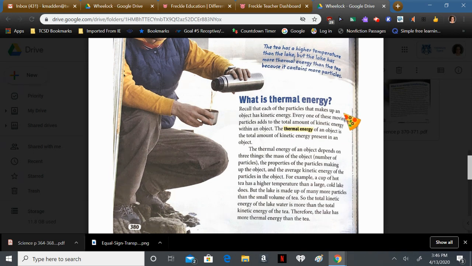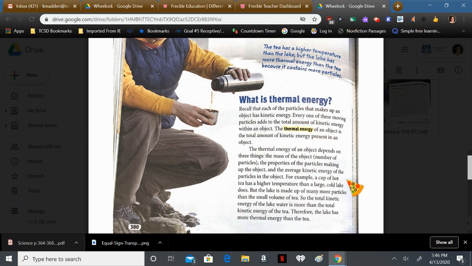Recall that each of the particles that makes up an object has kinetic energy. Every one of these moving particles adds to the total amount of kinetic energy within an object. The thermal energy of an object is the total amount of kinetic energy present in an object. The thermal energy of an object depends on three things: the mass of the object, the number of particles, the properties of the particles making up the object, and the average kinetic energy of the particles in the object.